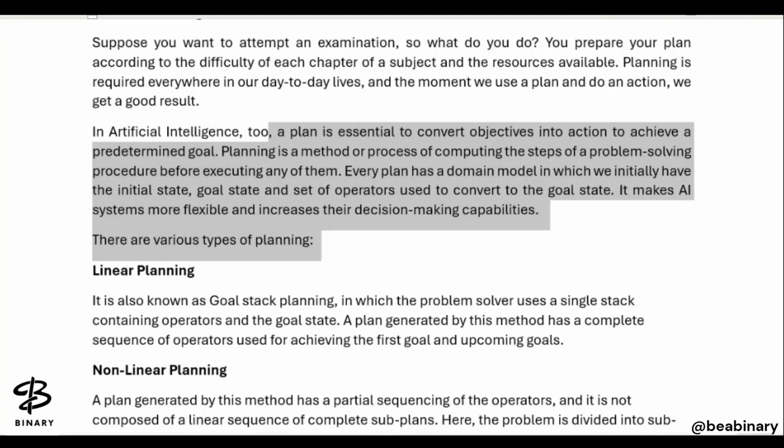It makes an AI system more flexible and increases its decision making capabilities.